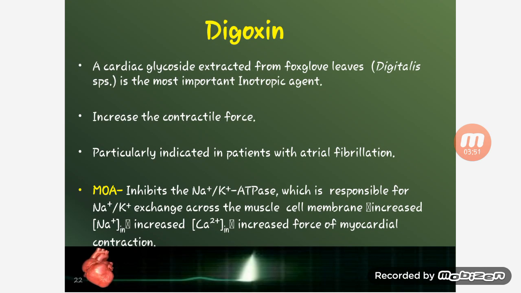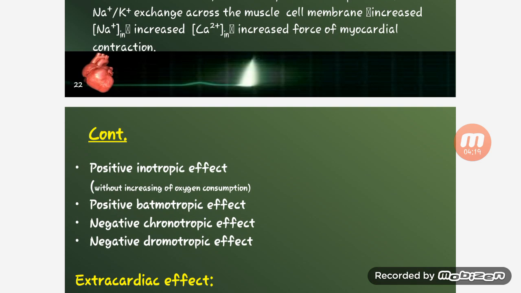Next is digoxin, a cardiac glycoside extracted from the foxglove leaves, Digitalis species. It is the most important inotropic agent, increasing the contractile force. Mode of action is to inhibit the sodium potassium ATPase, which is responsible for the sodium potassium exchange across the muscle cell membrane. Increased sodium, increased calcium, increased force of myocardial contraction.